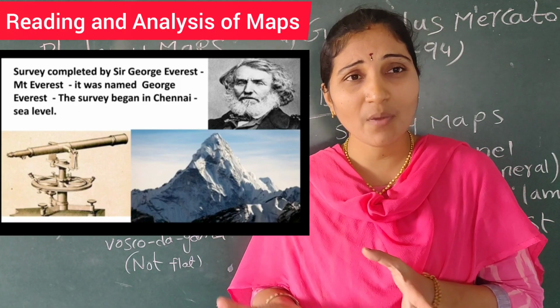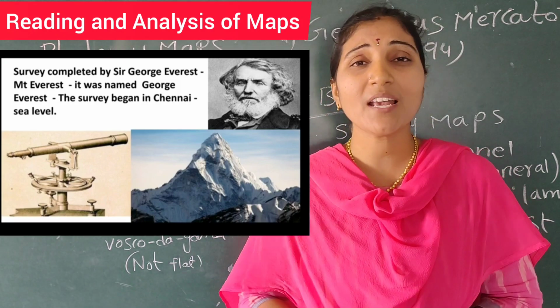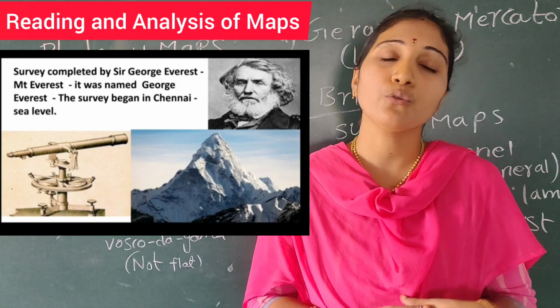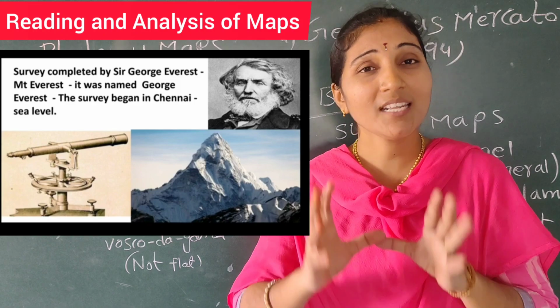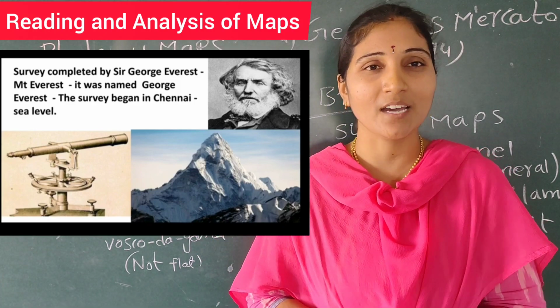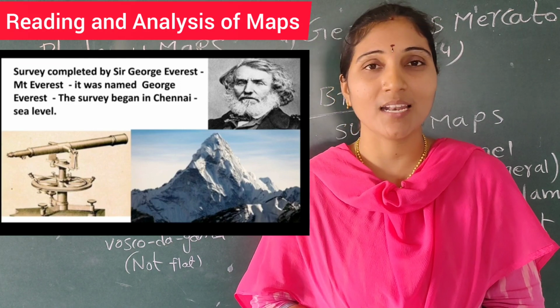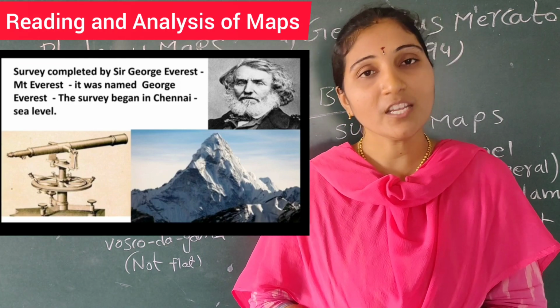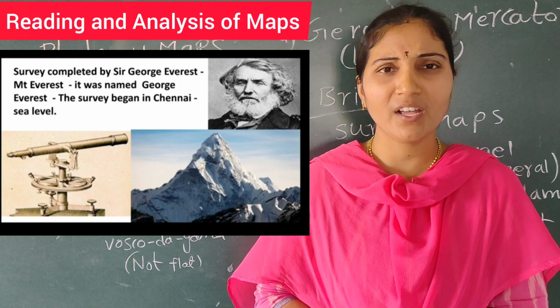So what is the name Everest? How was it named Everest? It was named to give honor to George Everest. Actually, the name Everest is the name of a person who completed the survey. Who is he? He is George Everest, who started his survey in Chennai from the sea level.